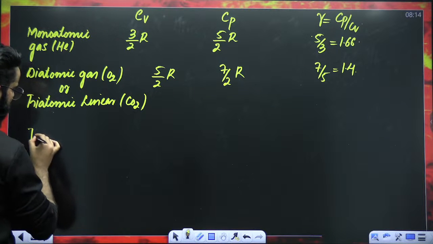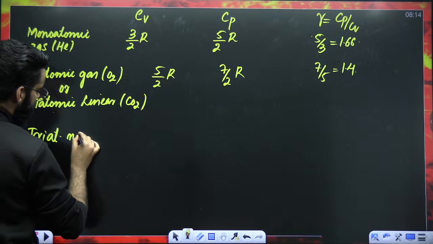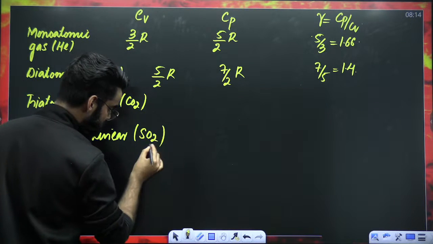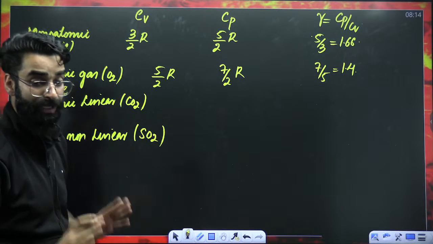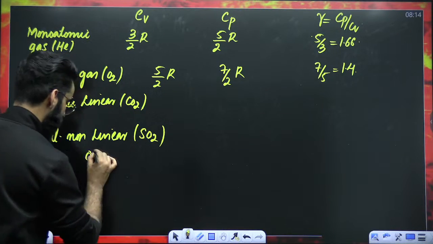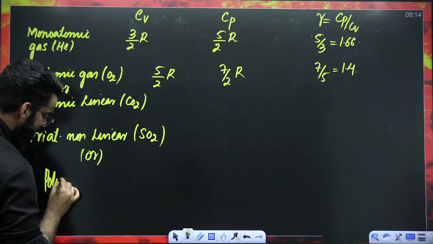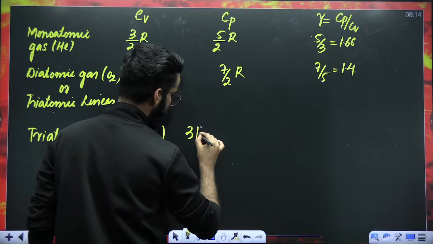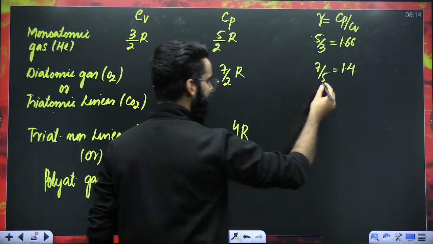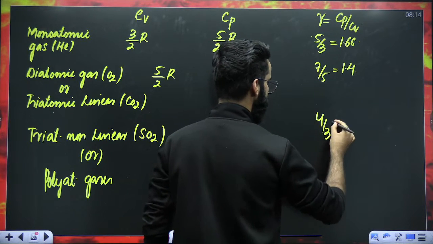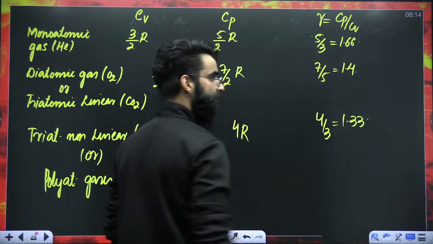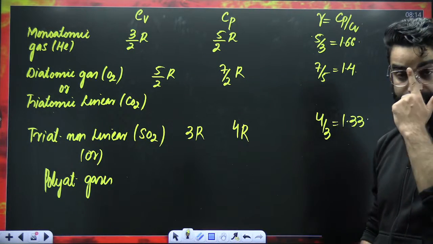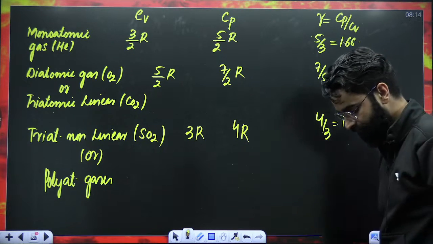Similarly, if you have a triatomic non-linear gas, like SO2, it is triatomic and at the same time it's bent. It's not linear. Or I'll write polyatomic gases. Their Cv will be equal to 3R, Cp is equal to 4R, and gamma will be equal to 4 by 3. The value comes out to be 1.33. This is the table which you have to remember because we are going to use these values frequently in this chapter.